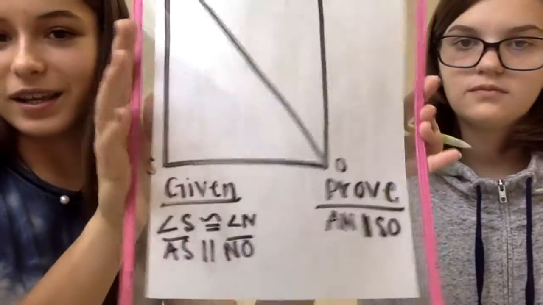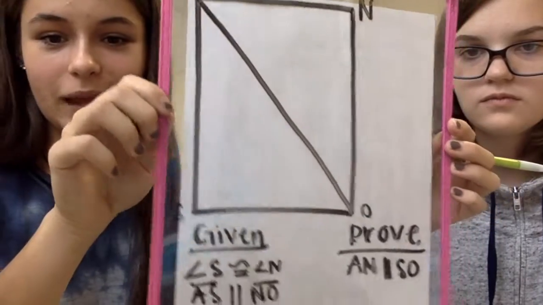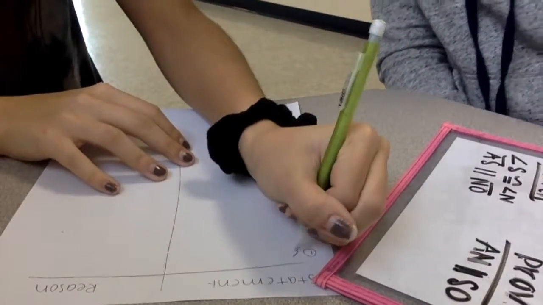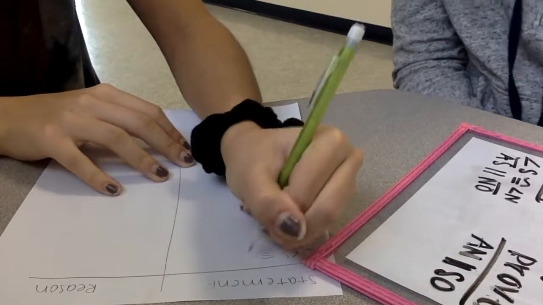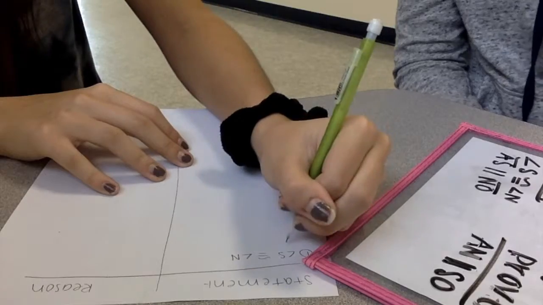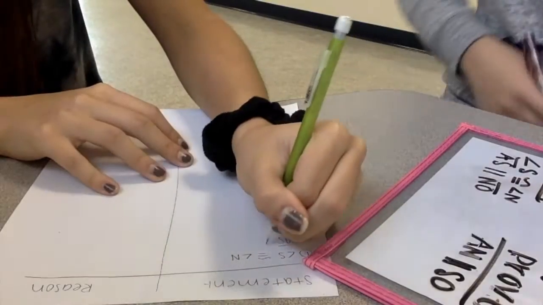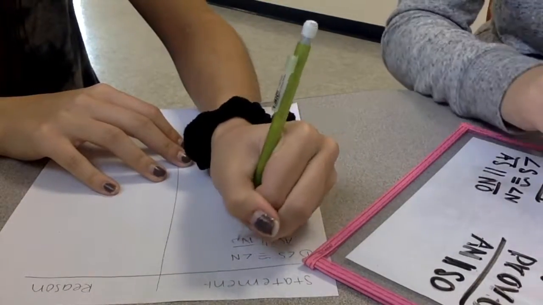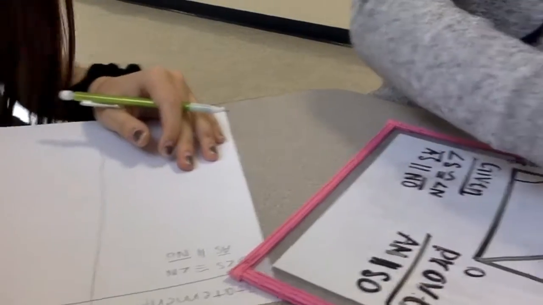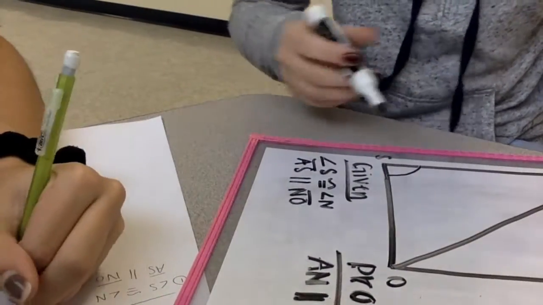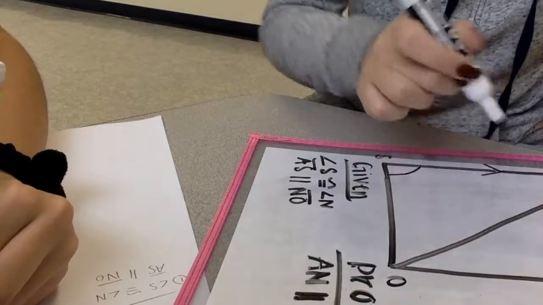So now we're going to do our own example for C7. So this is our example. The given, which is statement 1, is angle S is congruent to angle N, and AS is parallel to NO. So she's marking those, and it's because it's given.